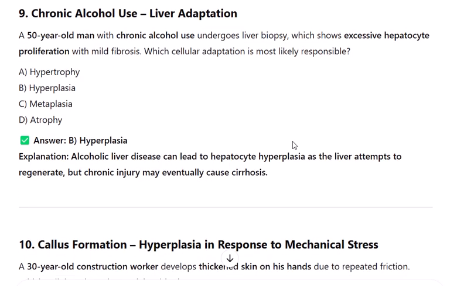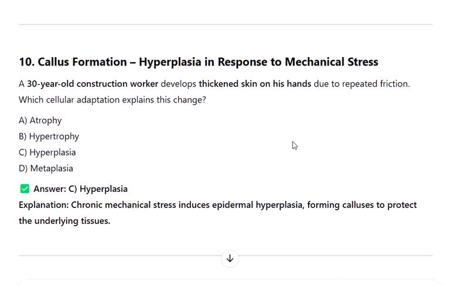cirrhosis. 10. Callus formation, hyperplasia in response to mechanical stress. A 30-year-old construction worker develops thickened skin on his hands due to repeated friction. Which cellular adaptation explains this change? A. Atrophy. B. Hypertrophy. C. Hyperplasia. D. Metaplasia. Answer C. Explanation: chronic mechanical stress induces epidermal hyperplasia, forming calluses to protect the underlying tissues.